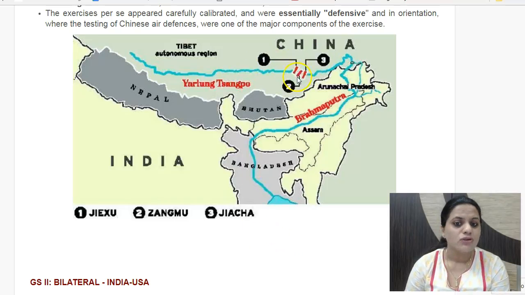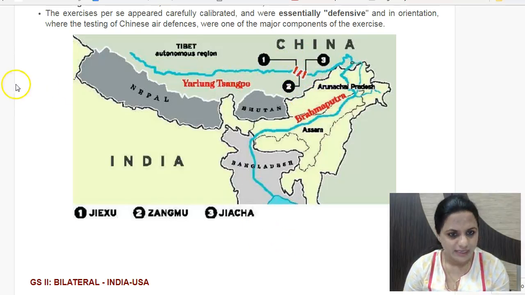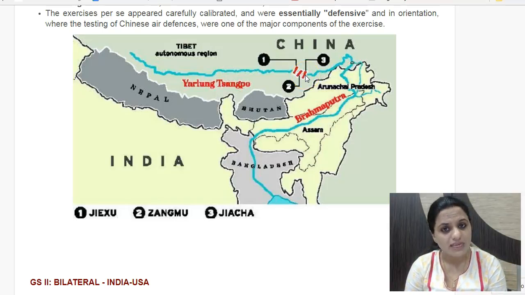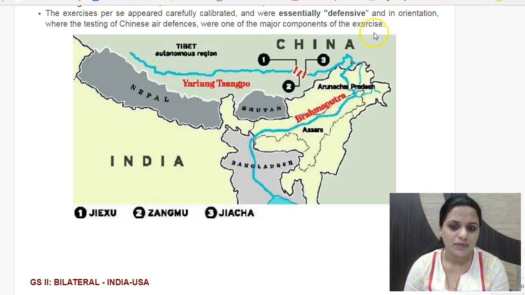So even construction of dams is actually a controversy, as we see between India and Pakistan too. So China, when it constructs dams here, the thing is that with dams, water flow is restricted, and once the dam gates are opened, water flow can take place as such too. So China, based on its decision, will open and close the gates of the dams. So that would affect the downstream flow. So that is also one more aspect which you should know here.